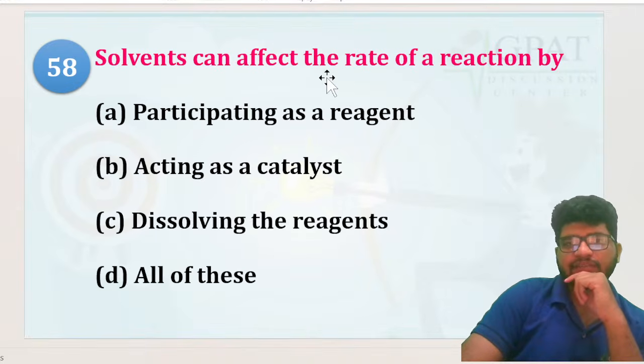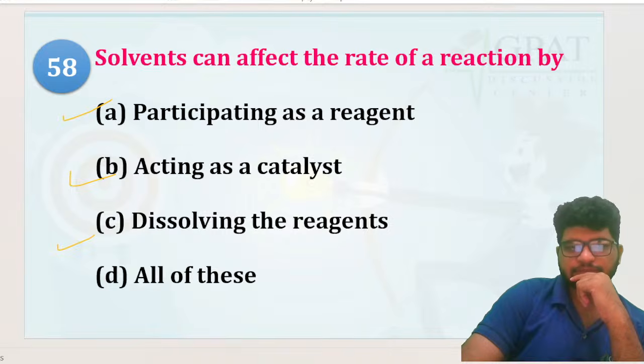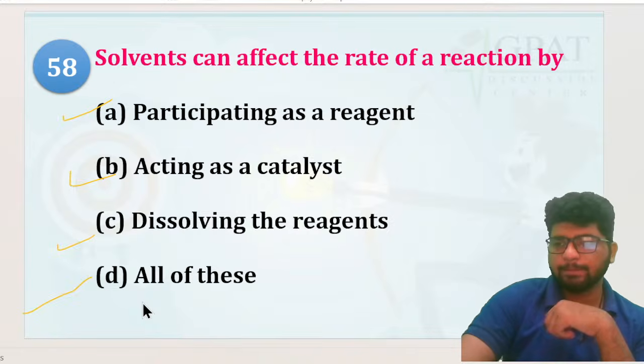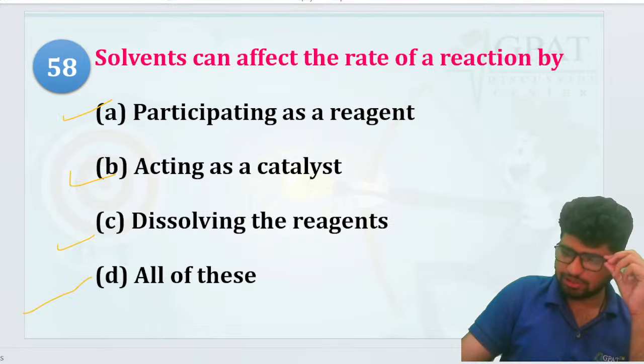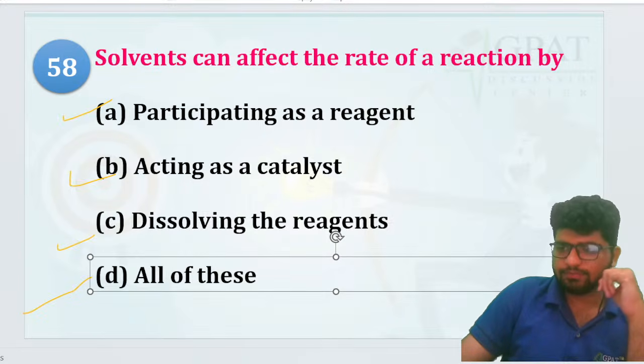Let's go. Solvents can affect the rate of reaction by participating as a reagent, acting as a catalyst, dissolving the reagents, or all of these. Which one is it? Simple. Participating as a reagent, acting as a catalyst, dissolving the reagent, or all of these.